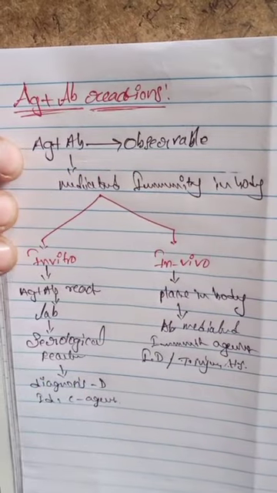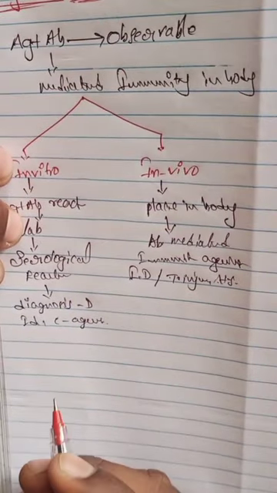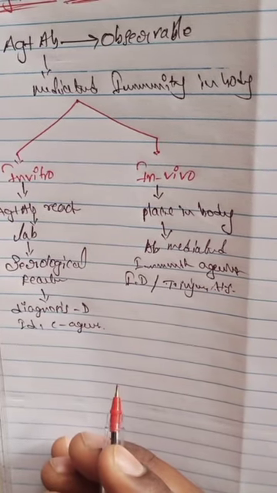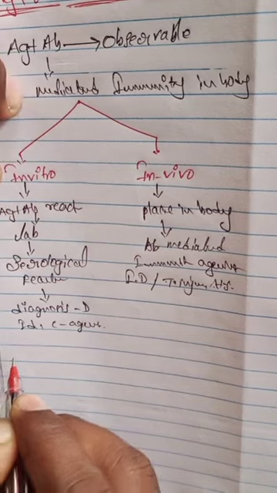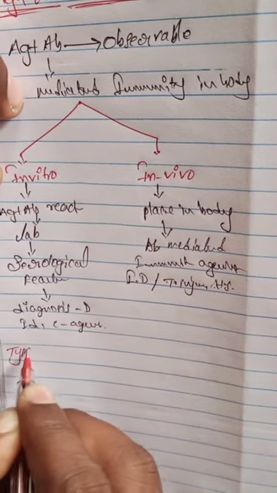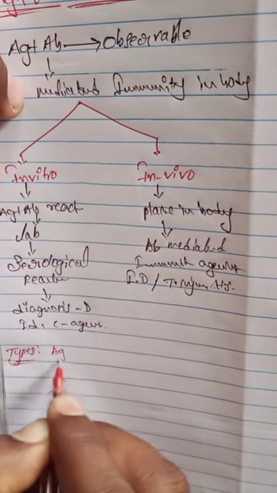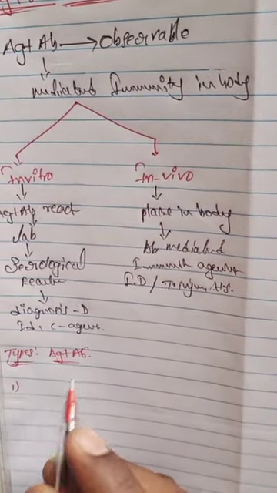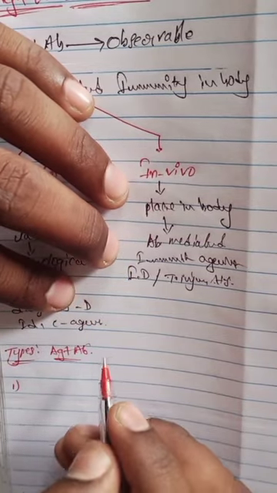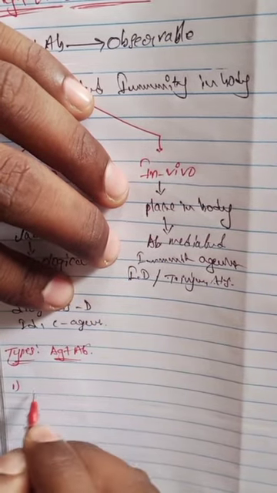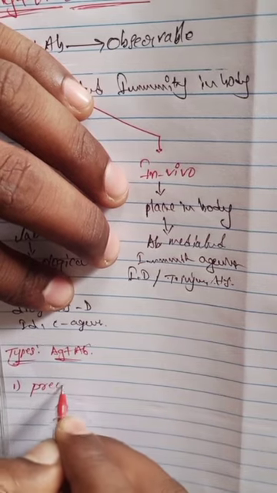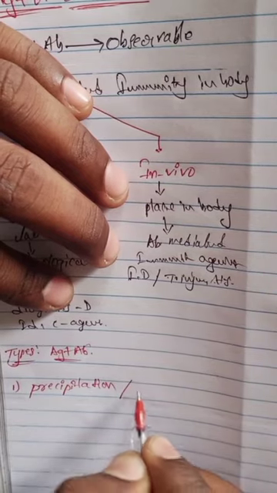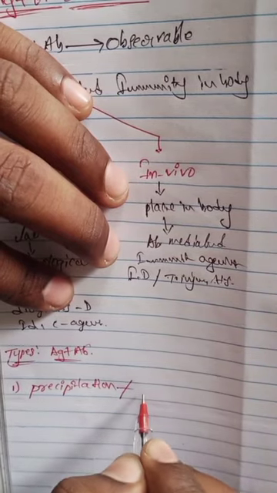So as per our syllabus, now we will discuss some types of antigen antibody reactions. Number one is precipitation and flocculation.